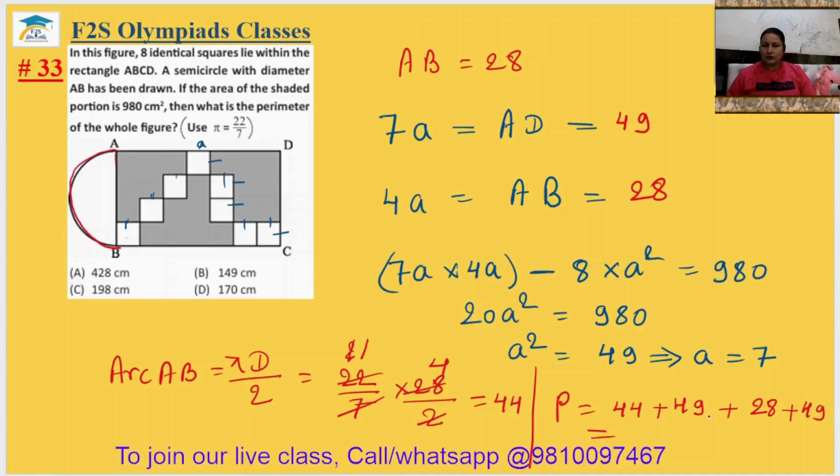This is equal to 170. It is in option D. So the 33rd answer will be option D.